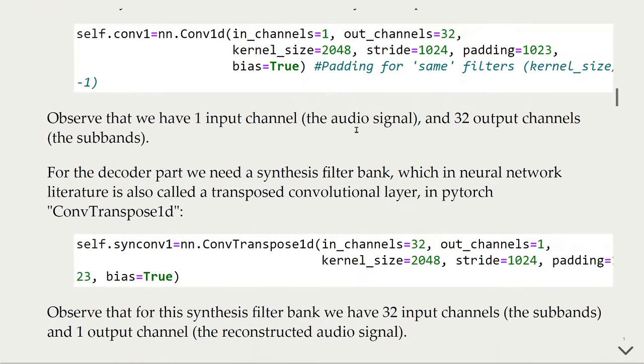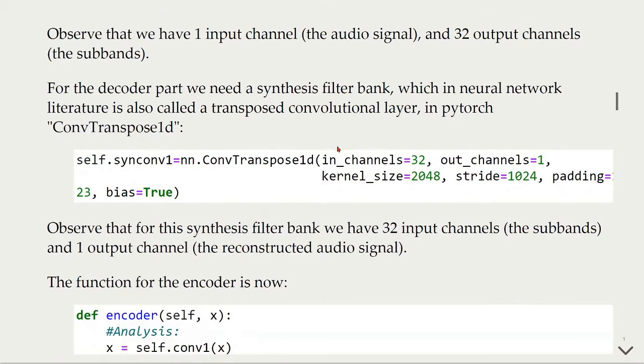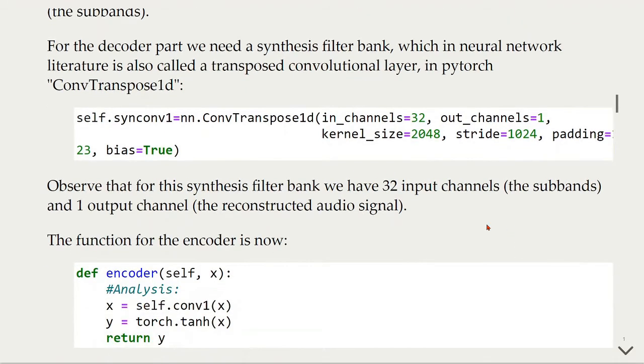So we can see that it's the same kernel size, the same kernel, and the same padding as we used for the Conv1d. Observe that for the synthesis filter bank, we have 32 input channels, the subbands, and one output channel that will give us the reconstructed audio signal.